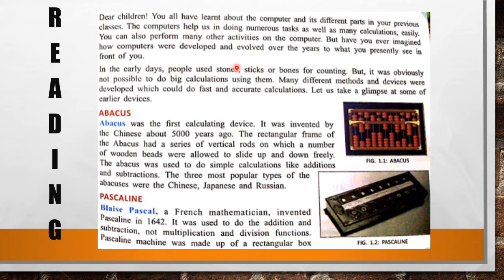Have you ever thought how computers came to be and evolved over the years to what you presently see in front of you? In the early days, people used stones, sticks and bones for counting, but it was obviously not possible to do big calculations using them. Many different methods and devices were developed which could do fast and accurate calculation. Let's take a glimpse at some of the earlier devices.